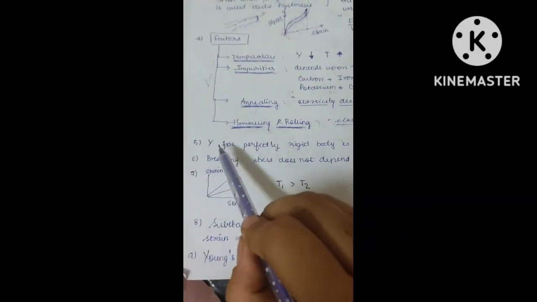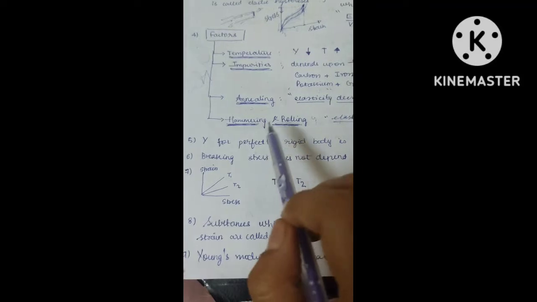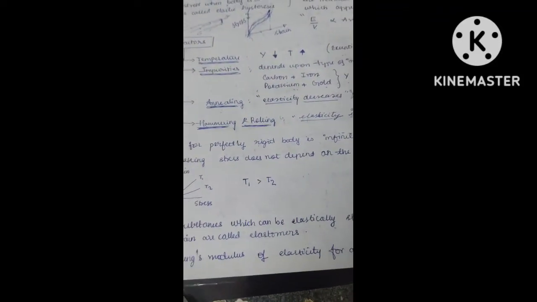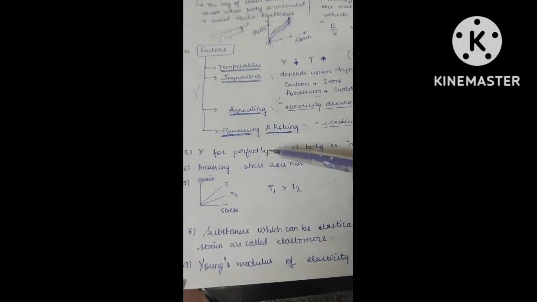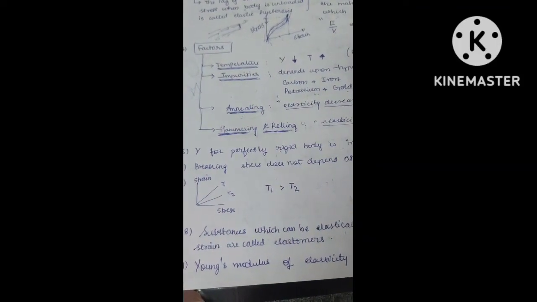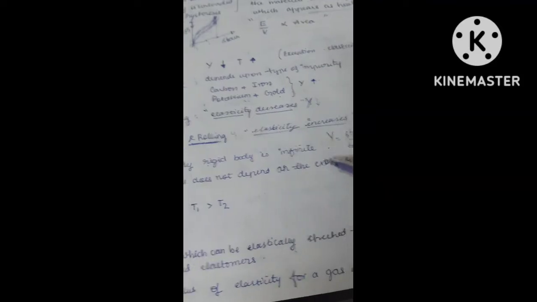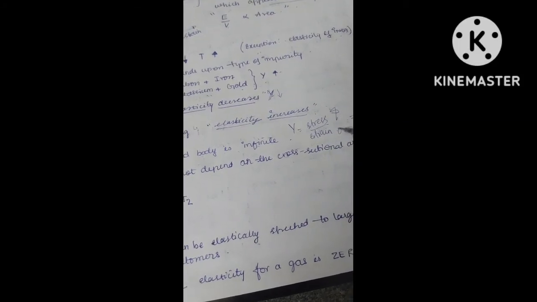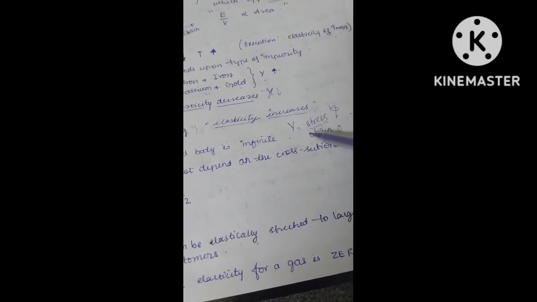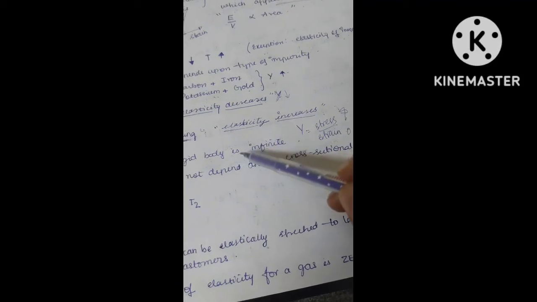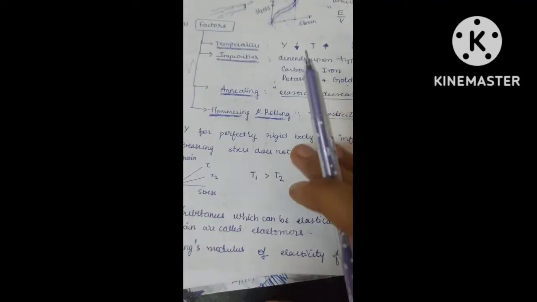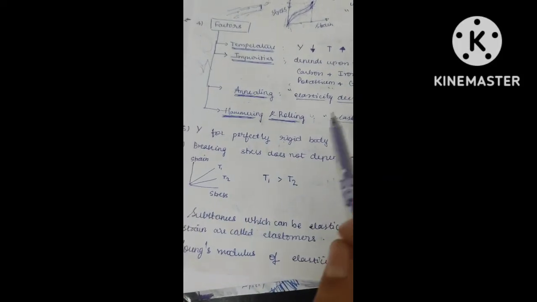Next, the fifth important point which I want to discuss is that Young's modulus for a perfectly rigid body is infinity. Why? Young's modulus means stress upon strain. Now, perfectly rigid means however much stress you apply, the strain will be 0 only. And once the denominator is 0, then automatically the whole term becomes infinity. So Young's modulus for a perfectly rigid body is infinity.